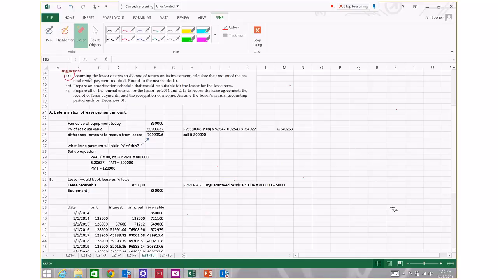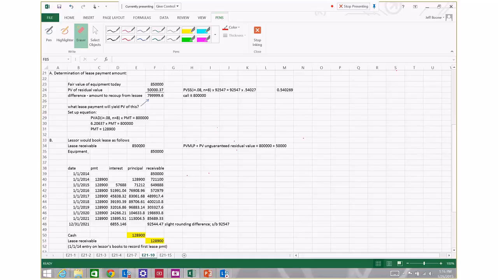Okay, so now the problem asks us to prepare an amortization schedule throughout the remaining life of the asset. And so the debit to the lease receivable account is going to appear as the balance in the receivable account column at 1/1/2014. We've got a column for the payment amount, a column for the portion of the payment that is considered interest, and a column for the portion of the payment that's considered principal.